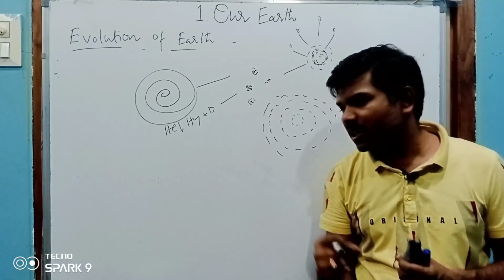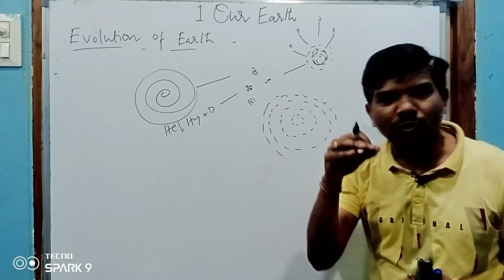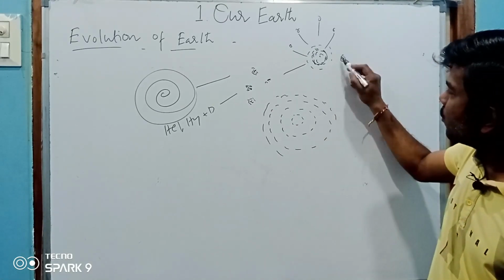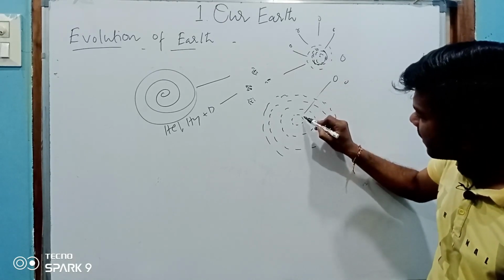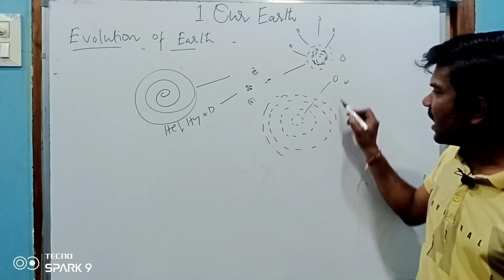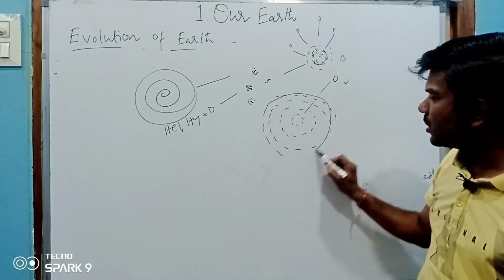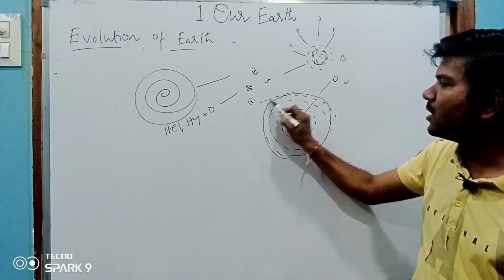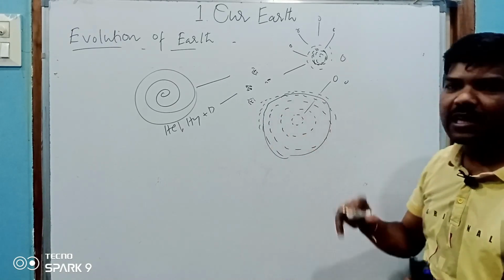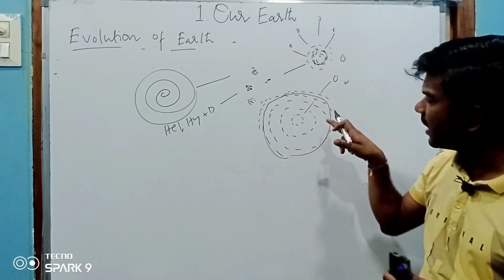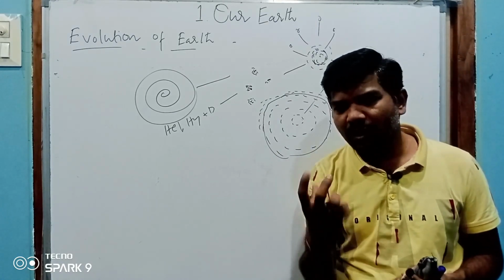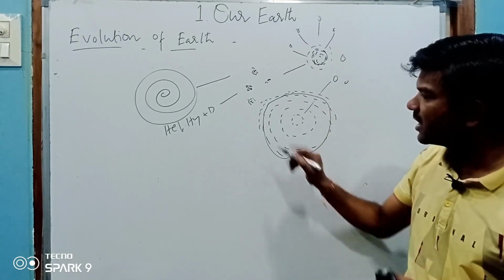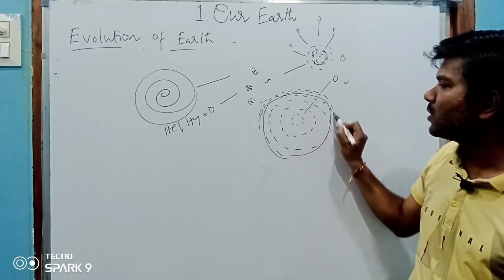Whenever the size increased, its temperature also started to decrease. Whenever huge material hit the earth, the heavier material reached the center, and the lighter material reached the top of the earth. When the temperature decreased, a crust was formed.